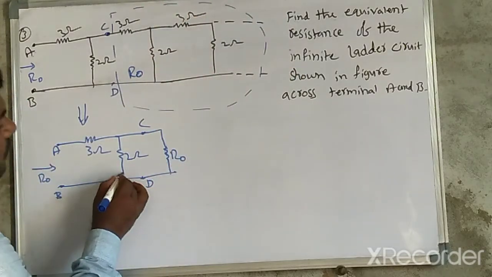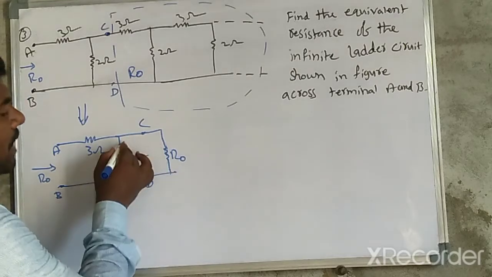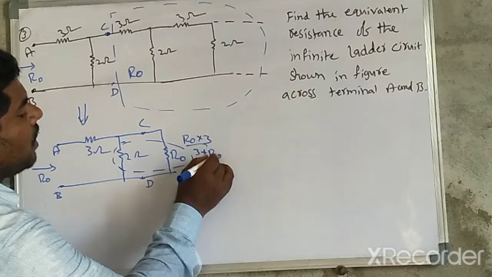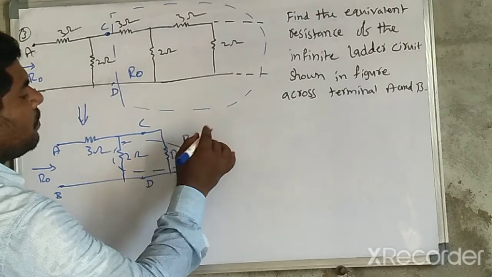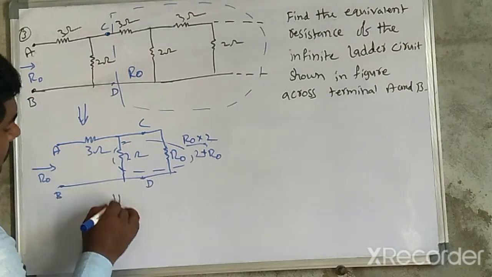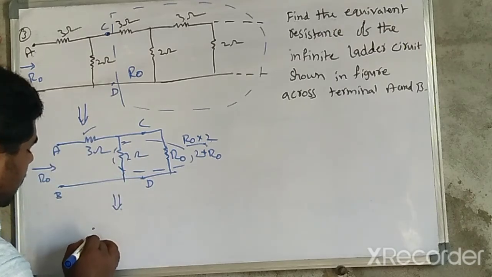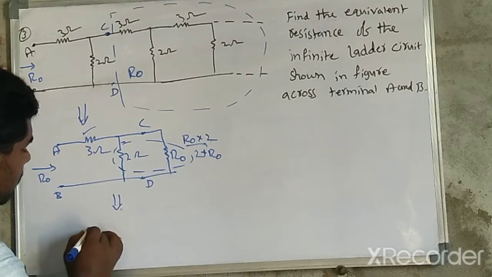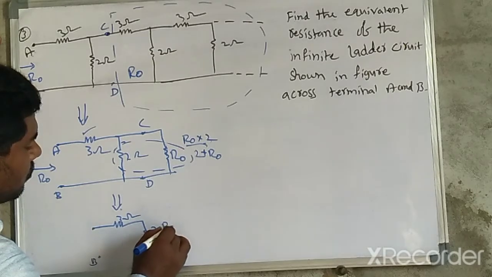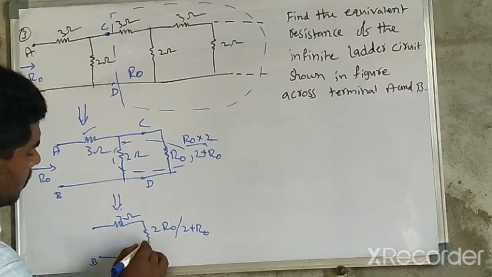This R naught and this 2 ohm resistor, these two are in parallel combination. These two in parallel are nothing but R naught into 2 divided by 2 plus R naught. Sorry, 2 into R naught. Then this equivalent circuit is a series connection. So this is the A terminal and this is the B terminal, here the 3 ohm resistor, now here 2 R naught by 2 plus R naught, and this is the B terminal.